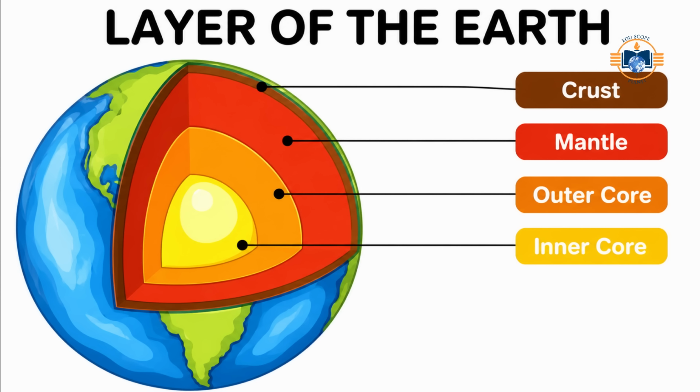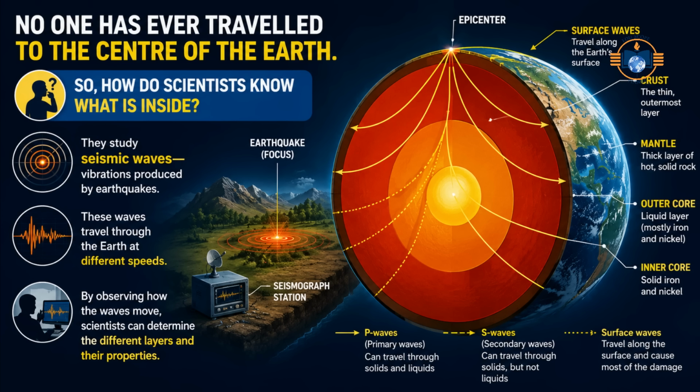The structure of the Earth. The Earth is made up of three main layers: crust, mantle, core. Each layer has different properties and plays an important role in shaping our planet. How do scientists know about these layers? No one has ever traveled to the center of the Earth. So, how do scientists know what is inside? They study seismic waves, vibrations produced by earthquakes. These waves travel through the Earth at different speeds. By observing how the waves move, scientists can determine the different layers and their properties.